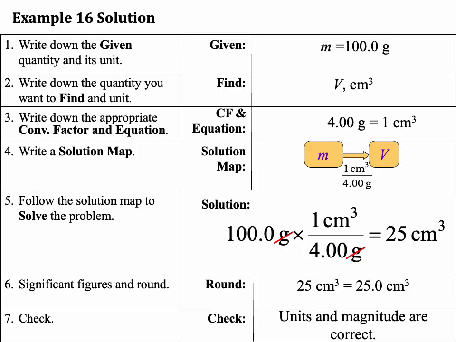So if you plug this in calculator, it gives you 25 centimeter cube. But because I need 3 significant figures, I will add a 0 right after with a decimal, so that all of these 3 are significant figures. So it becomes 25.0 cubic centimeters. And that's it. That's density.